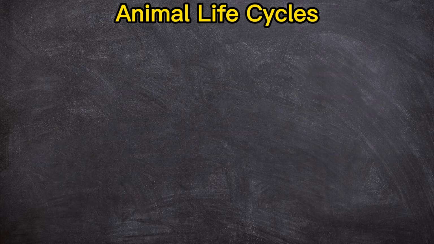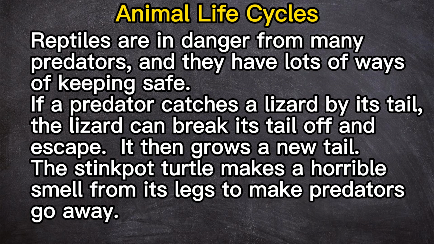Keeping safe. Reptiles are in danger from many predators, and they have lots of ways of keeping safe. If a predator catches a lizard by its tail, the lizard can break its tail off and escape. It then grows a new tail.